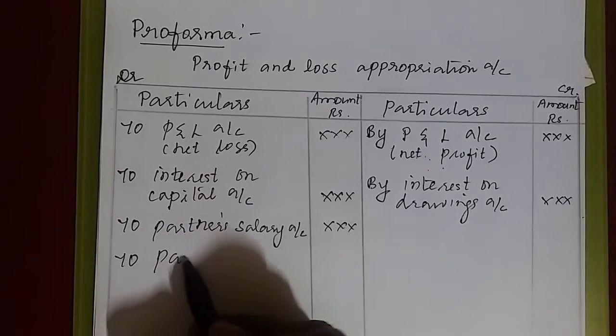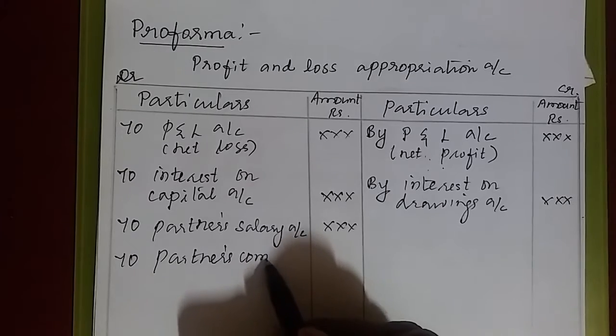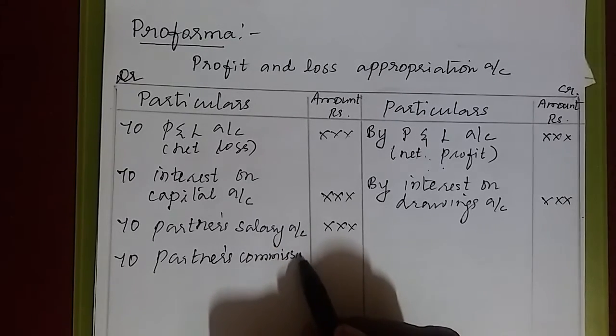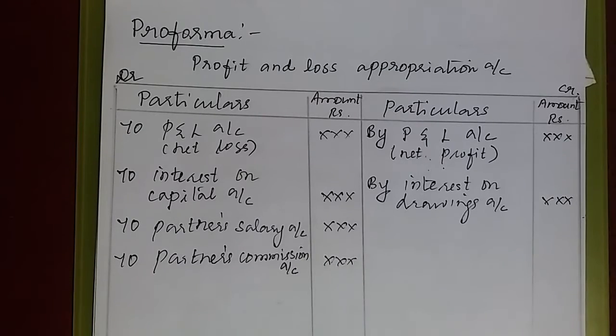If there is commission, partners commission is also an expense to the firm. So we write this on the debit side of P&L appropriation account. This commission should be paid by the firm to the partners.